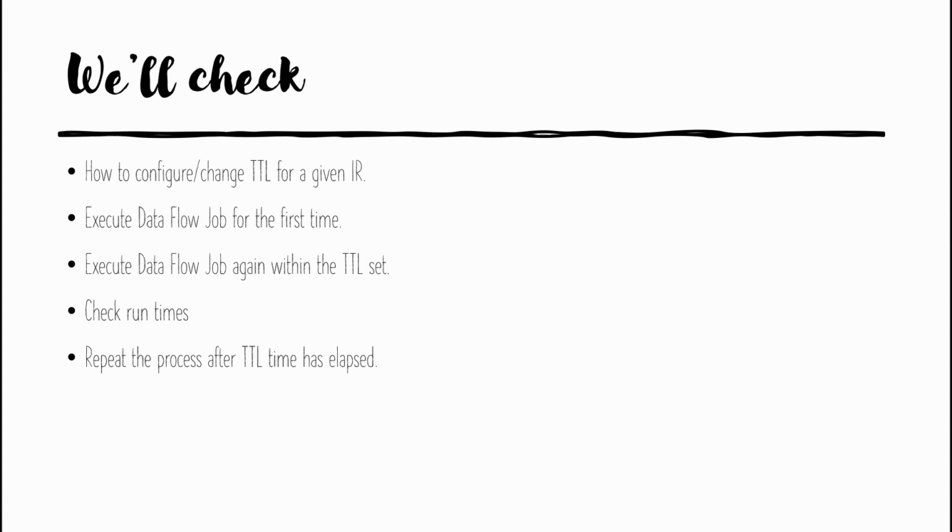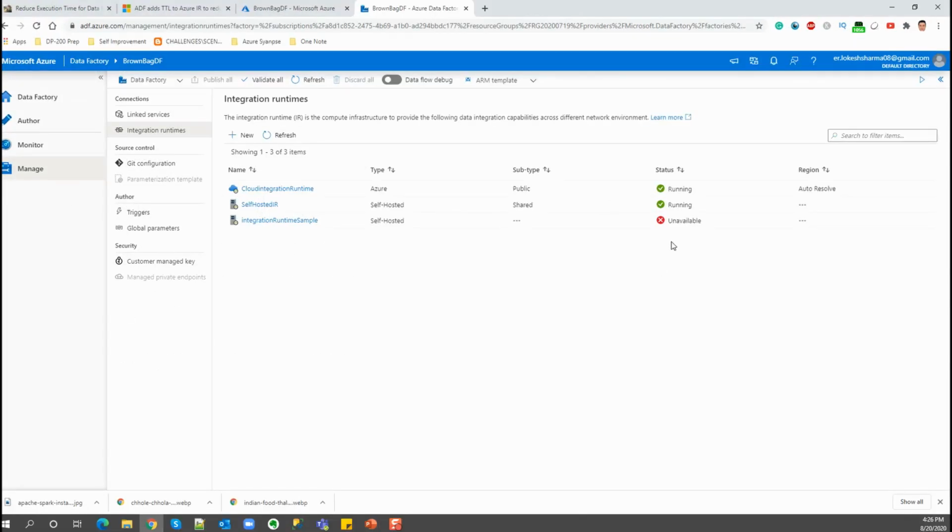For example, if you had set the TTL to 10 minutes and the data flow executes at some random time, say 4 p.m., what we are trying to do in this case is see how the data flow execution takes place when we run it at 4:20 p.m. So we'll see all that in practical. So let's do the practical now. Let's pull up the Azure portal.